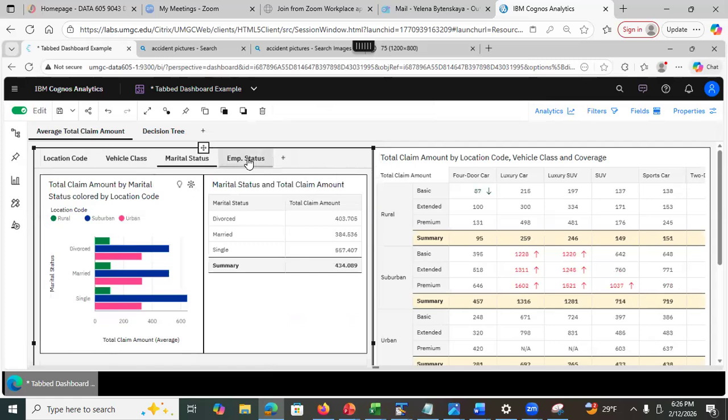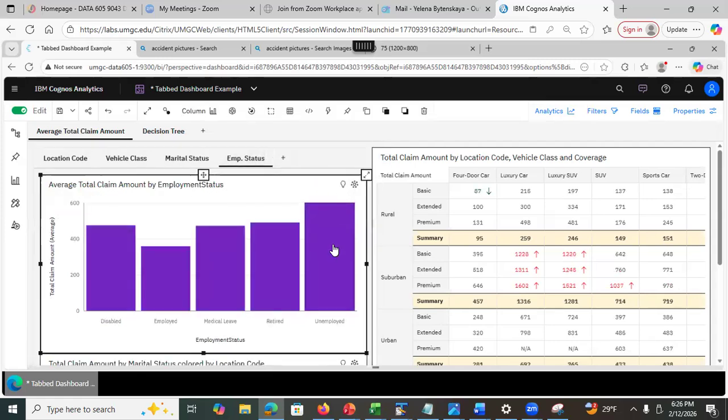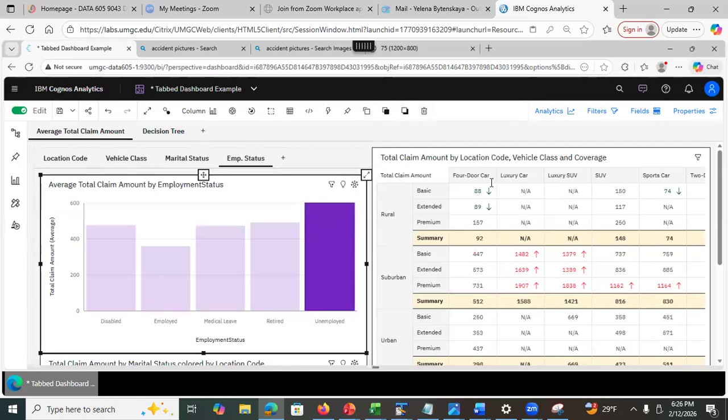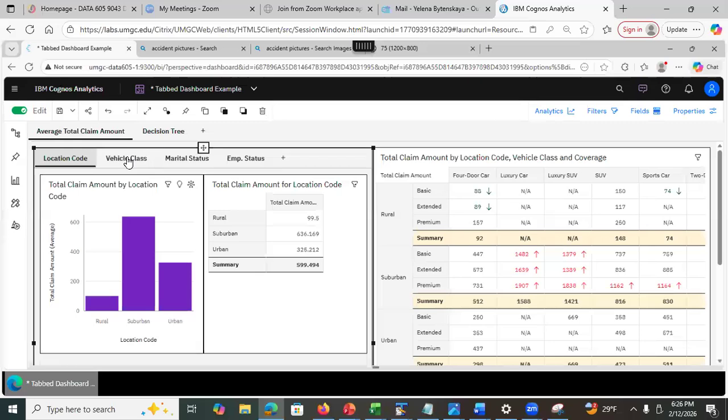Just know this. If I filter it by employment status, it's going to filter everything. This chart here and all of these tabs will also be filtered by employment status. Why? Because this is a dashboard that lies inside this tab of the outer dashboard.